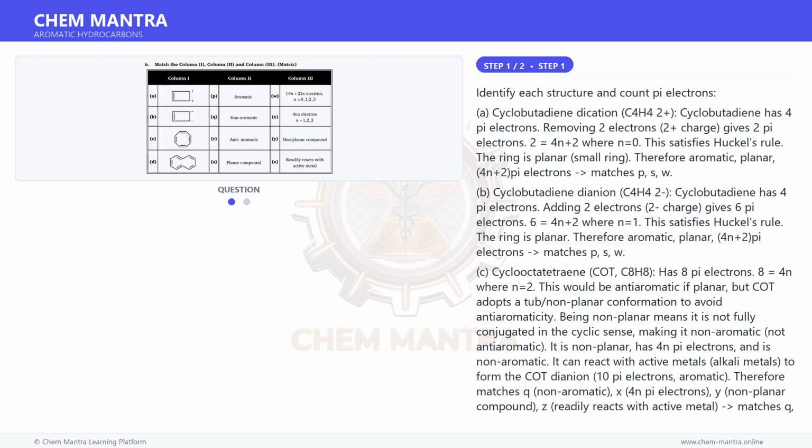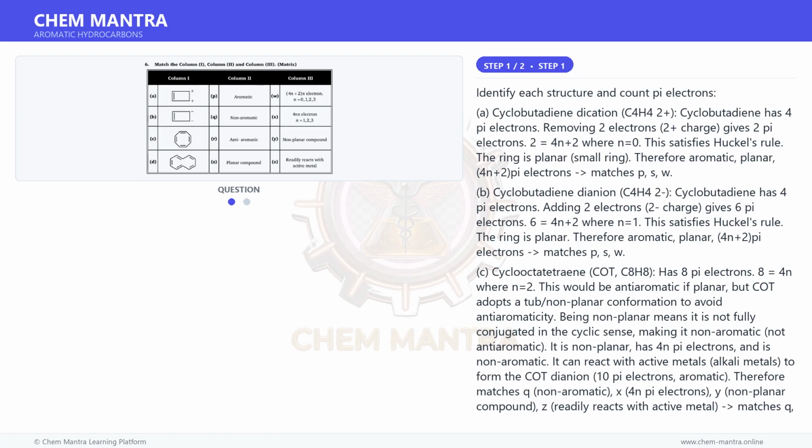C. Cyclooctatetraene, COT, C8H8, has 8 pi electrons. 8 is equal to 4n where n is equal to 2. This would be anti-aromatic if planar, but COT adopts a tub non-planar conformation to avoid antiaromaticity. Being non-planar means it is not fully conjugated in the cyclic sense, making it non-aromatic, not anti-aromatic. It is non-planar, has 4n pi electrons, and is non-aromatic. It can react with active metals, alkali metals, to form the COT dianion, 10 pi electrons, aromatic.